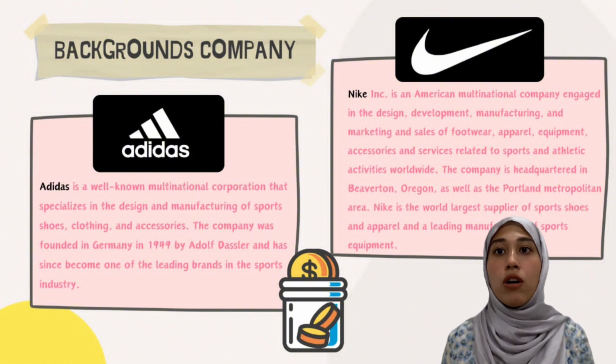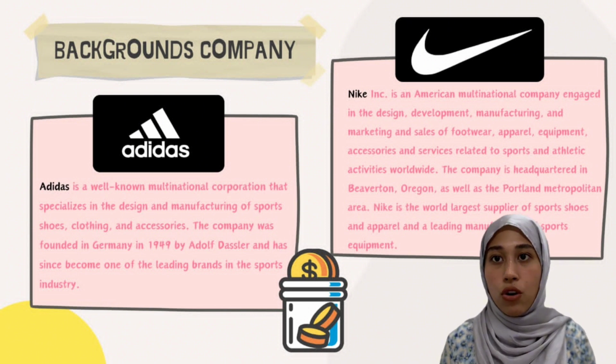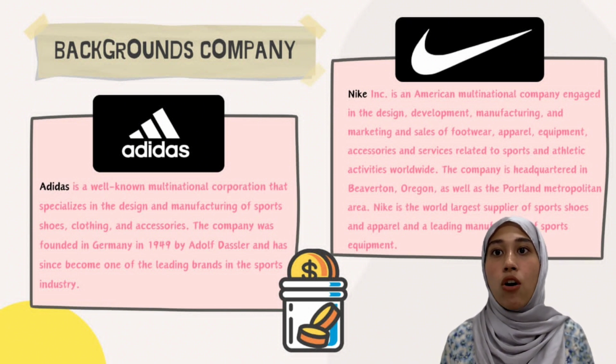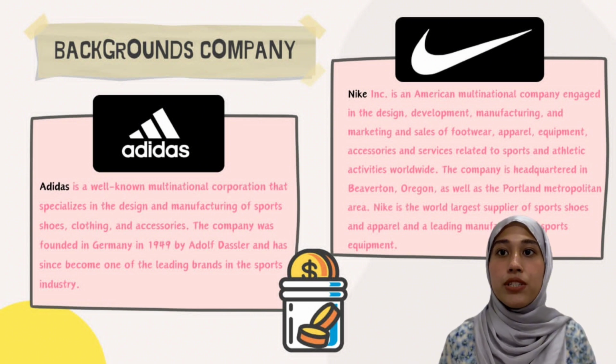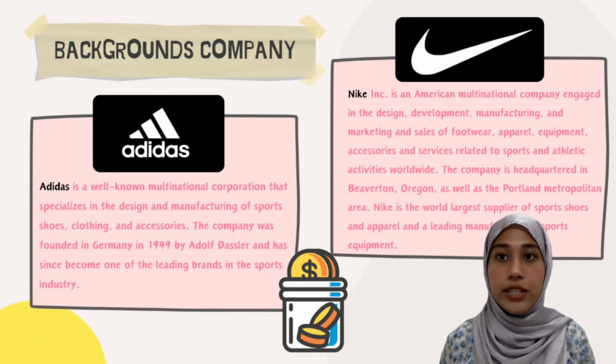So this company was founded on January 25, 1964 as Blue Ribbon Sports by Bill Bowerman and Phil Knight and officially became Nike on May 30, 1971. So Nike markets products under its own brands such as Nike Golf, Nike Pro, Nike Plus, Air Jordan, Nike Blazer, Air Force, Nike Dunk, Air Max, Nike Skateboarding, Nike CR7, and subsidiaries including the brand Jordan, Hurley International, and Converse.